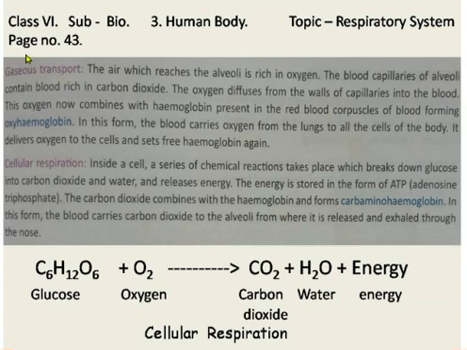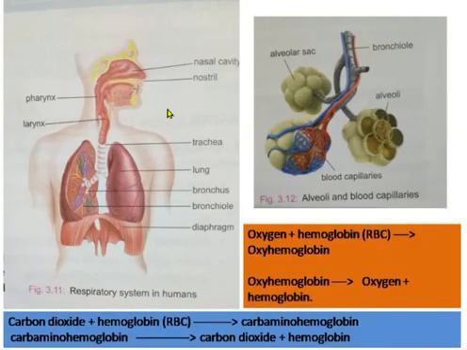Gaseous transport, in your book it is given on page number 43. Let us see what is given. The air which reaches the alveoli is rich in oxygen. The air which we inhale that reaches the alveoli, that air contains what? That air contains oxygen. Let us see how it reaches from the atmosphere. When we inhale the air, that air contains oxygen and that reaches the alveoli. If we see the alveoli in a closer view, it looks like this. So the air which contains oxygen reaches up to here.